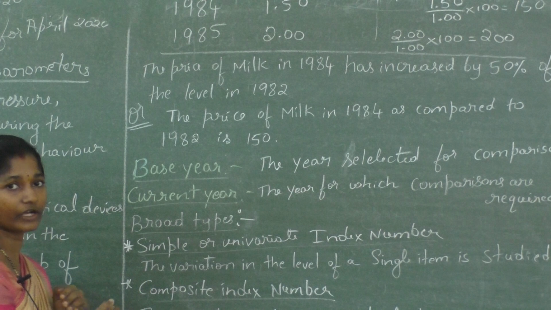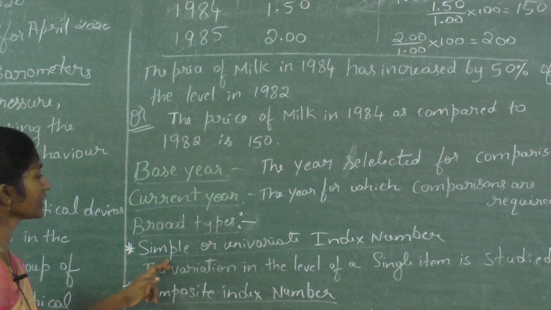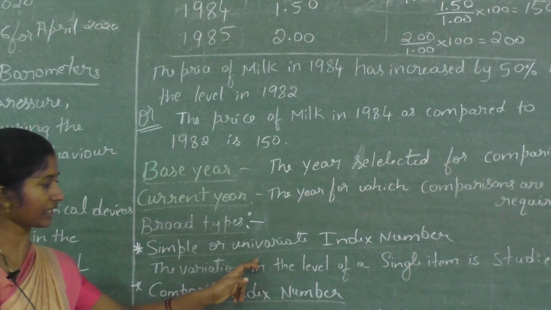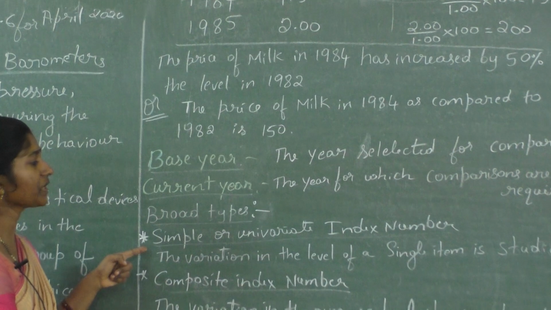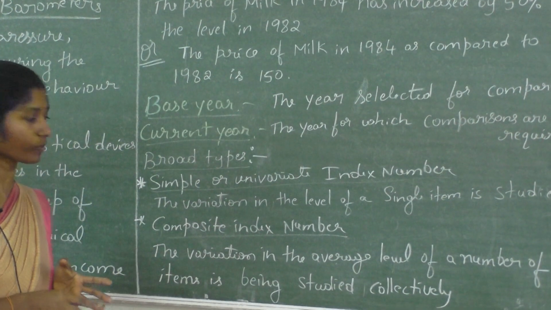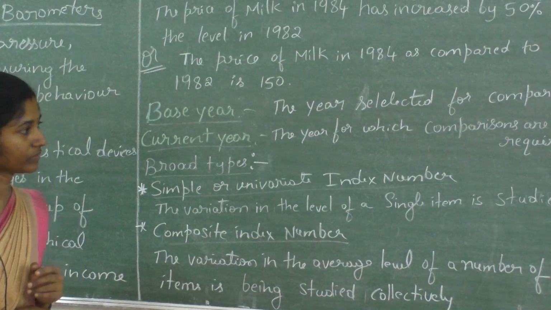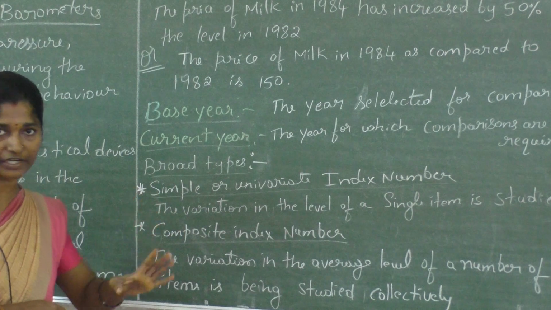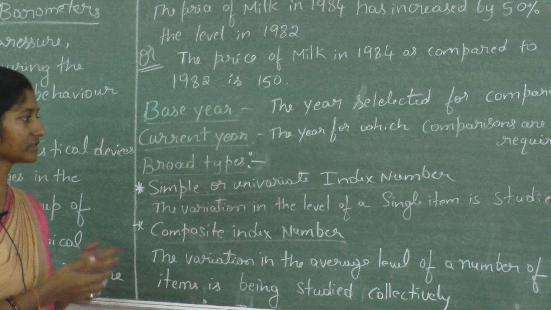Next, we will go to the broad types. Some of the broad types are given: simple or univariate index number, and another one, composite index number. Simple or univariate index number means the variation we are observing is in the level of a single item. A single item is studied in the index number.